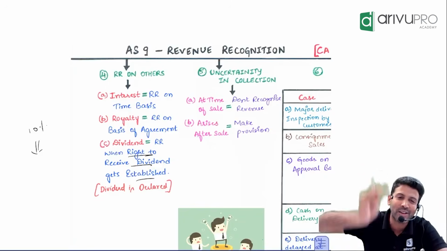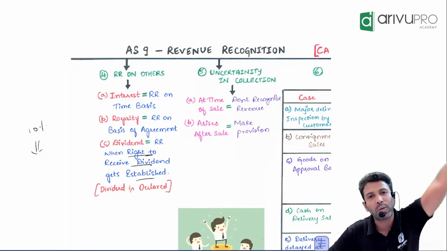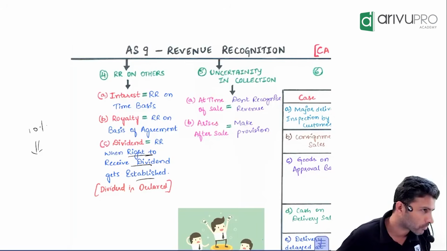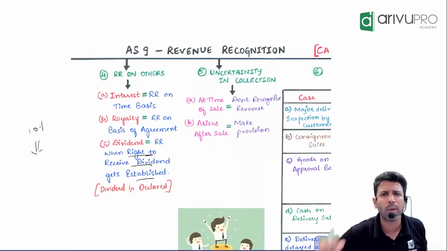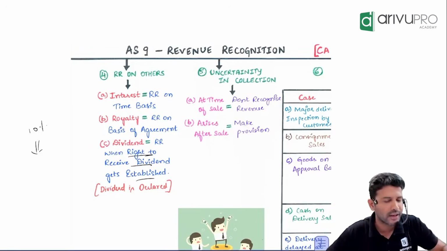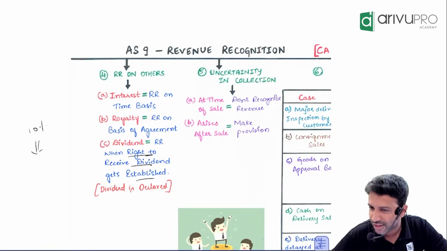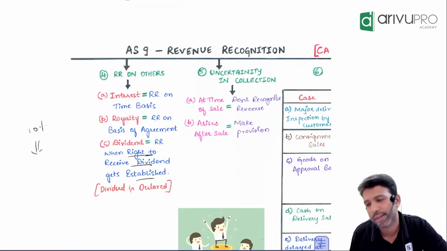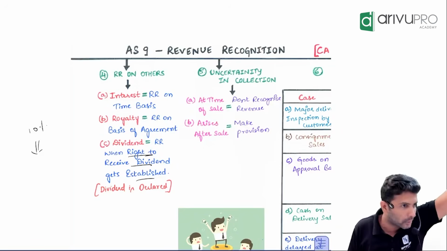Royalty. Now coming back to the example, I wrote a book. One publishing house came to me and said, we will publish your book. We will print it. We will sell it. I asked, what's in it for me? They said, for every book sold, we will give you 10 rupees. So I'm receiving something. That we call as what, sir? Royalty. Because they are using my content and earning some money.